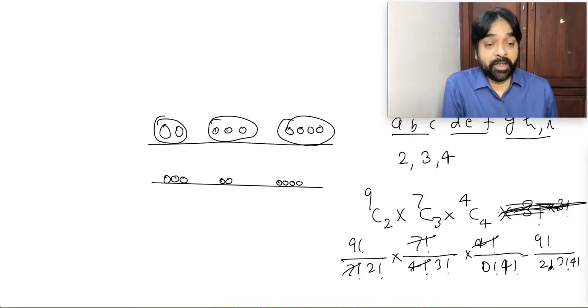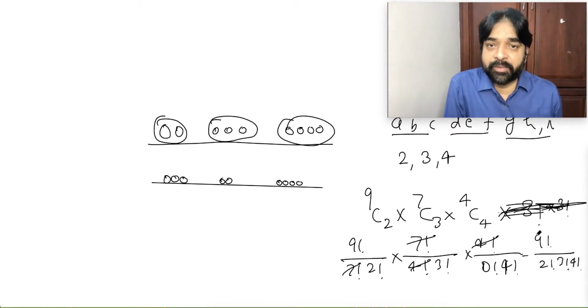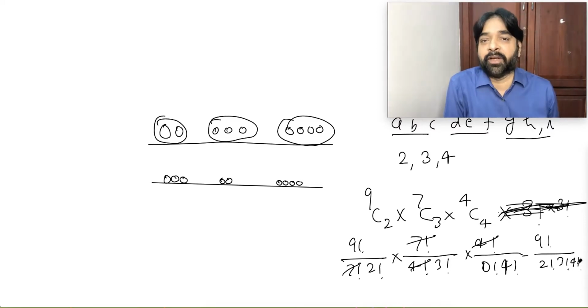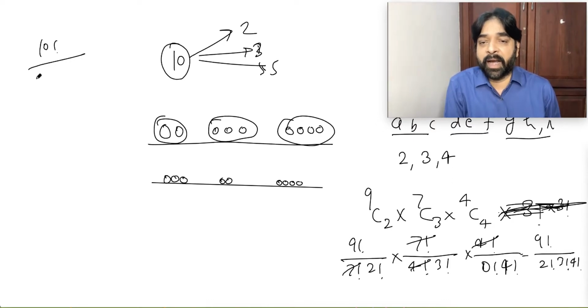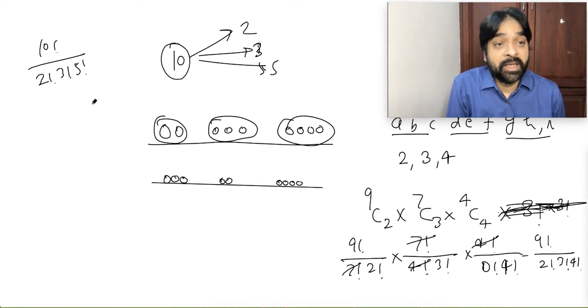9 factorial by 2 factorial 3 factorial 4 factorial. This is simply for grouping. This we can keep as the standard way of making groups. What? If you have to make groups of some objects, the total number of objects factorial is divided by the first group's objects factorial, the second group's objects factorial, the third group's objects factorial. It will be easy to remember. If I say I have to make 10 objects into groups of 2, 3, 5, where order is not important, I'll say 10 factorial by 2 factorial, 3 factorial, 5 factorial.